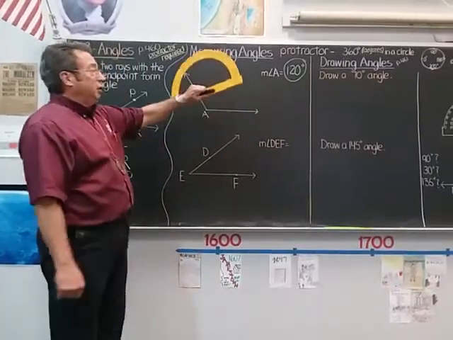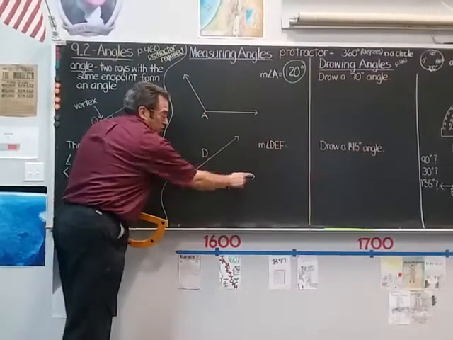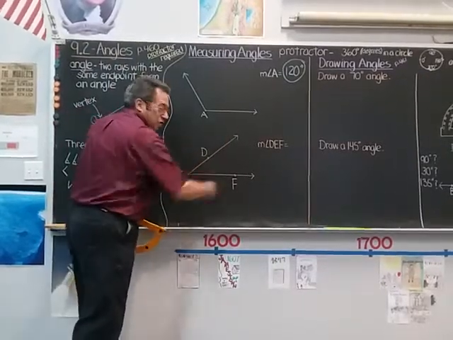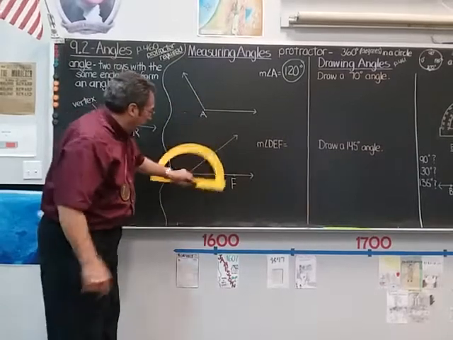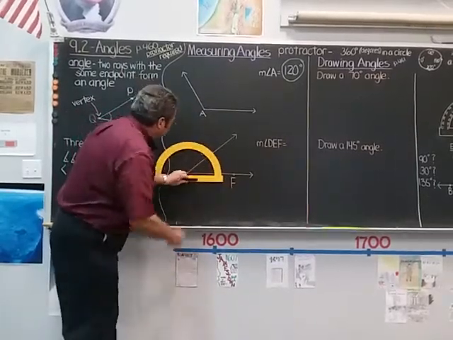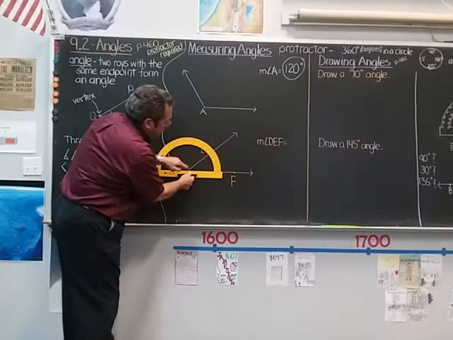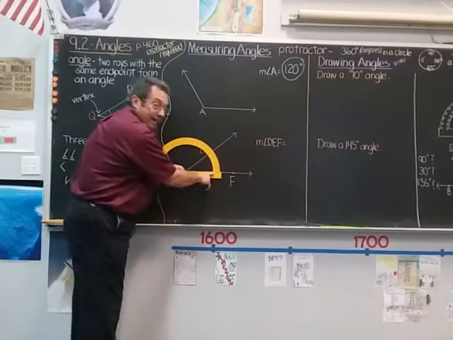First thing, I take my protractor and find the vertex and choose a ray. I always try to choose the ray that goes across, not this one going up, because I'd have to put my protractor upside down. So I put the vertex there and line it up so the ray I chose, ray EF, is hitting the 0.